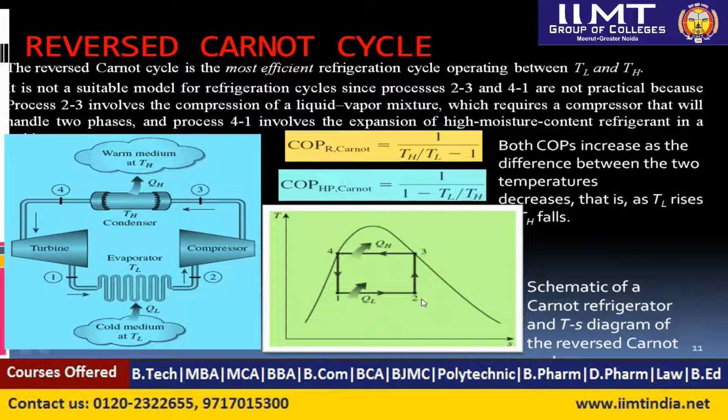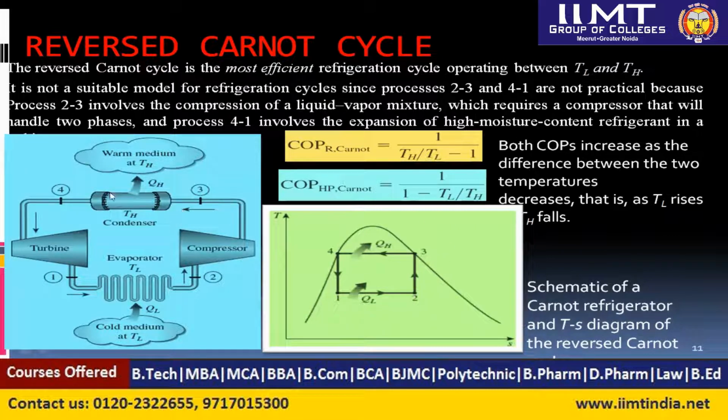1 to 2 is the isothermal heat absorbing process. 2 to 3 is the reversible adiabatic compression. 3 to 4 is the isothermal heat rejection. 4 to 1 is the reversible adiabatic expansion of the air or refrigerant, you can say.